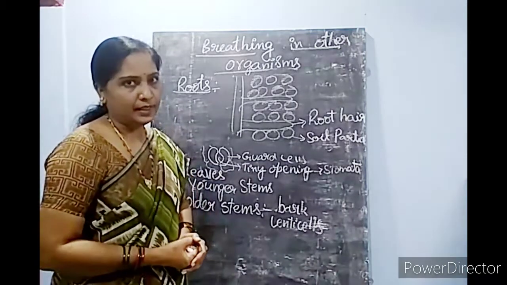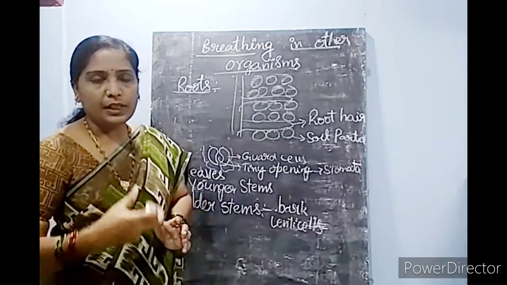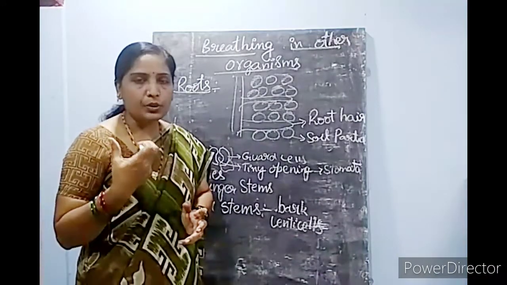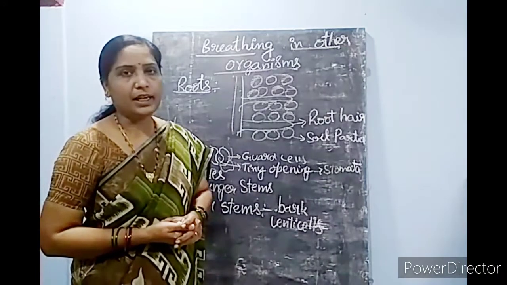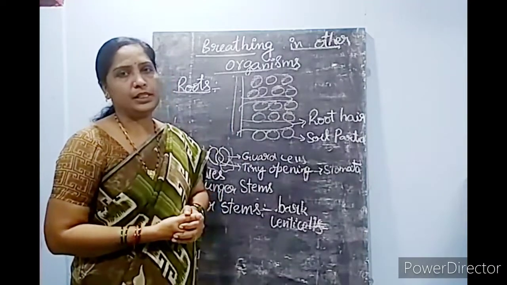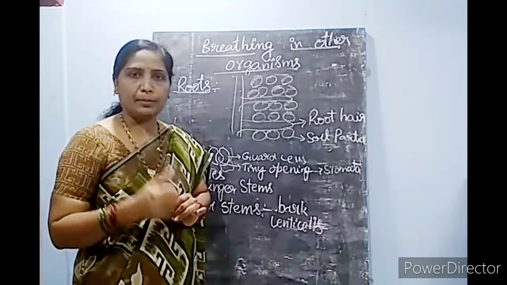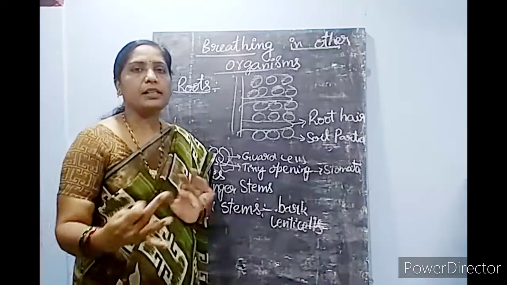So now in today's class, you learned about different organisms and how they respire. We started from single-celled organisms and went up to multicellular organisms. Single-celled organisms like amoeba respire through the cell membrane.